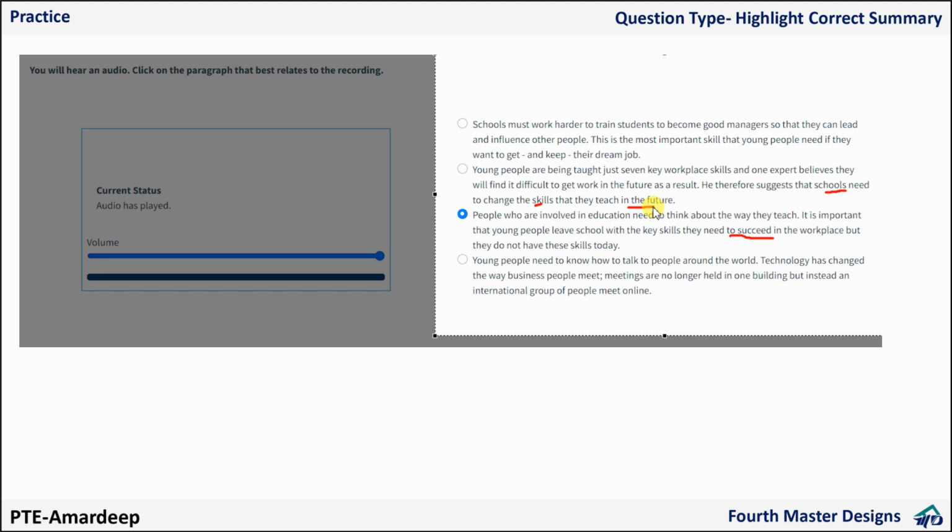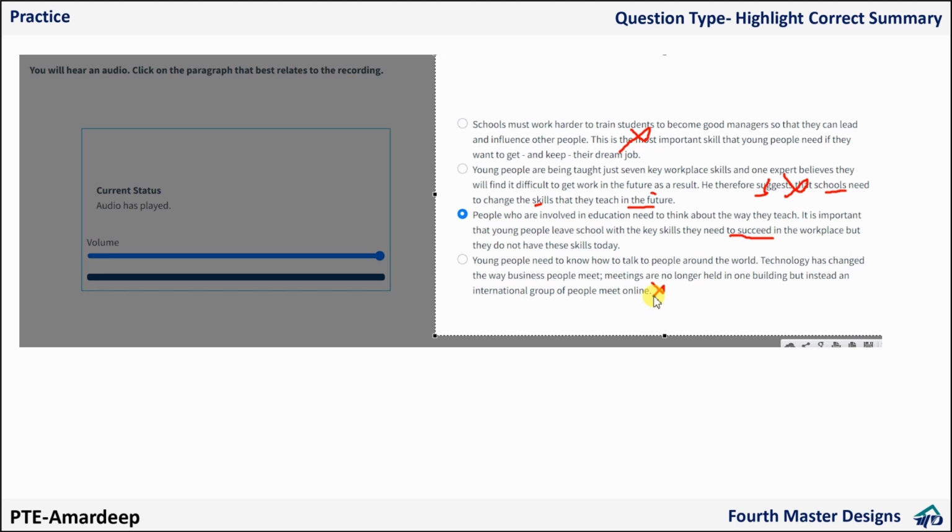No, they have to teach those skills which help students in the future. So the last sentence is totally different. He did not say that. Now here they have not discussed the last sentence, and here also they have not discussed. So that's all. I will go with 3.